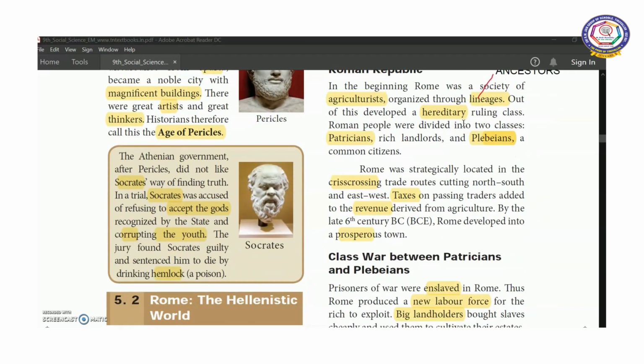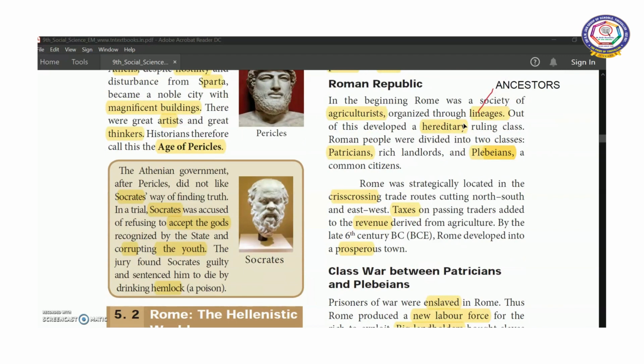Next we are going to discuss about Roman Republic. In the beginning, Rome was a society comprising many agriculturists organized through lineages. Lineages means they were following their ancestors. So out of this developed a hereditary ruling class. Hereditary means grandfather, father and son, like that. So a hereditary ruling class developed.